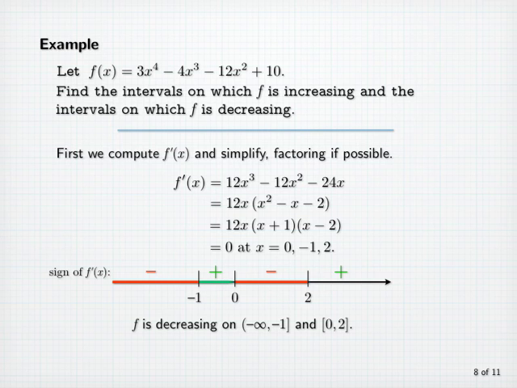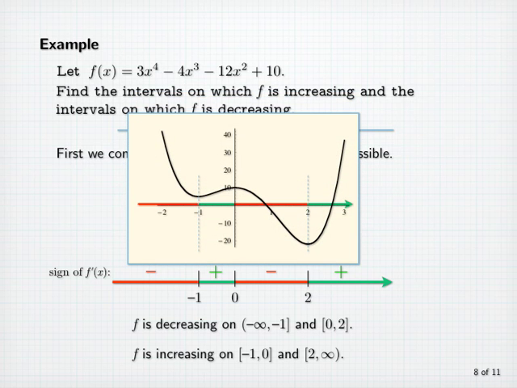Also, f prime is positive on the open interval from minus 1 to 0, as well as the open interval from 2 to infinity. So we conclude that f is increasing on the closed interval from minus 1 to 0, as well as the closed interval 2 to infinity. Here's the graph of that function. Notice that where f is decreasing, we have a negative slope, and where f is increasing, we have a positive slope. In fact, the information that we have gained concerning where f is increasing and where it's decreasing can go a long way toward a hand-drawn sketch of the graph.